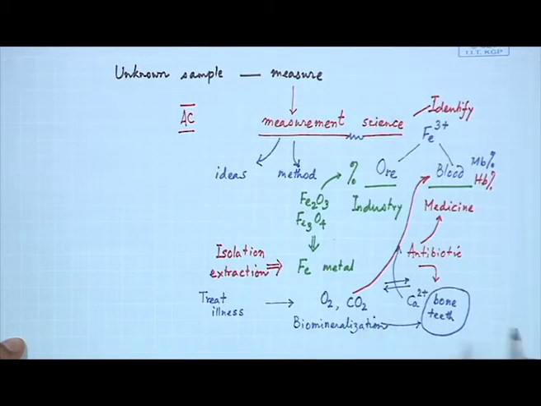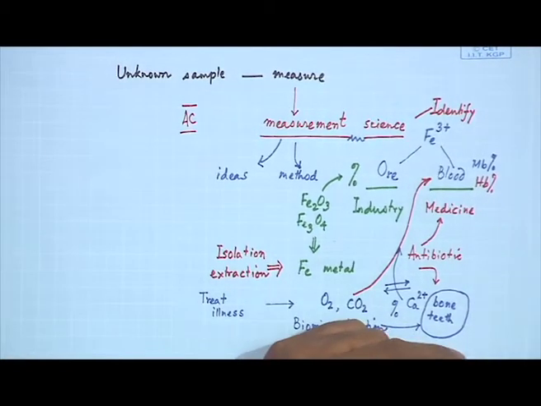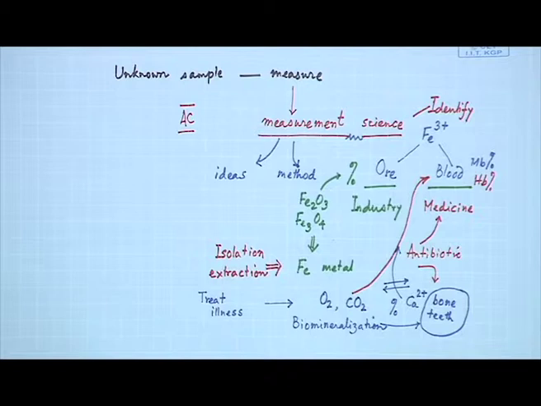So, biomineralization will tell us how much calcium we can have in our bones and teeth, and if we want to determine the percentage of calcium, which is less if we have a diseased condition, then we should take the help of this particular subject. That means analytical chemistry will be helpful to us to find out these concentrations.